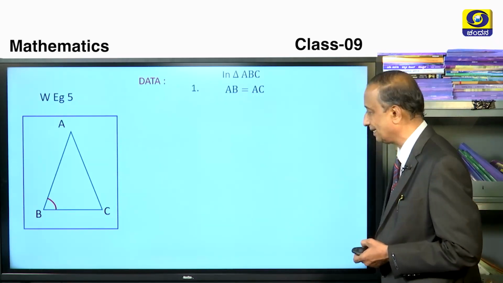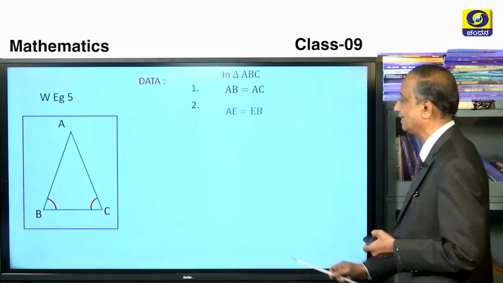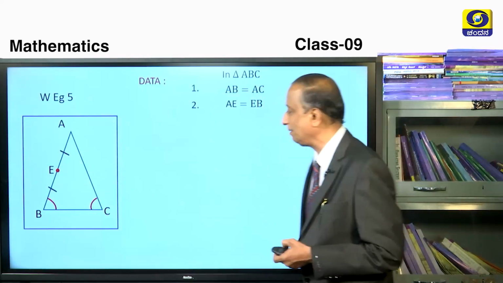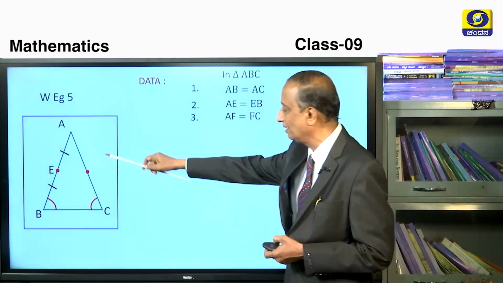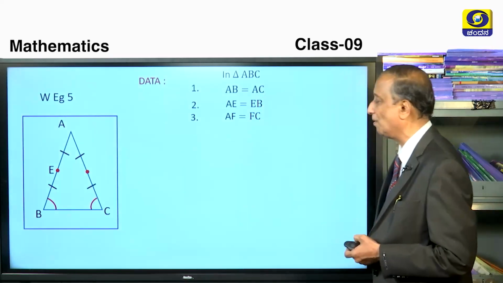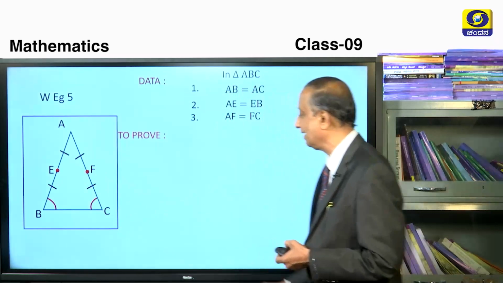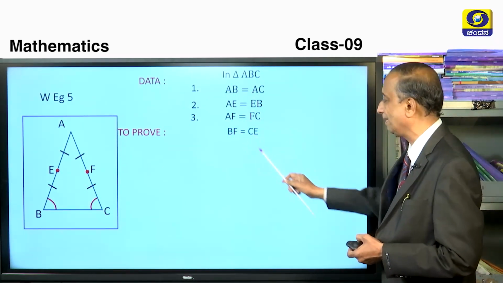That is an isosceles triangle, which we will show as the two angles are equal. And secondly, AE is equal to EB, that is, E is the midpoint of AB. And third, AF is equal to FC, that is, F is the midpoint of AC. Now, if you join BF and CE, we have to show that these two line segments are equal.